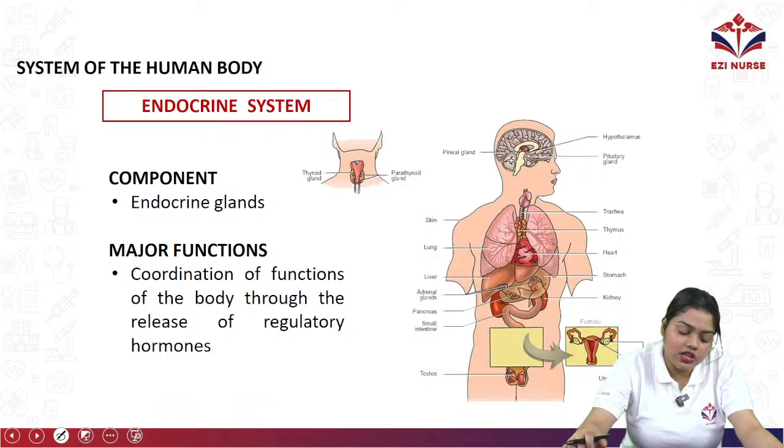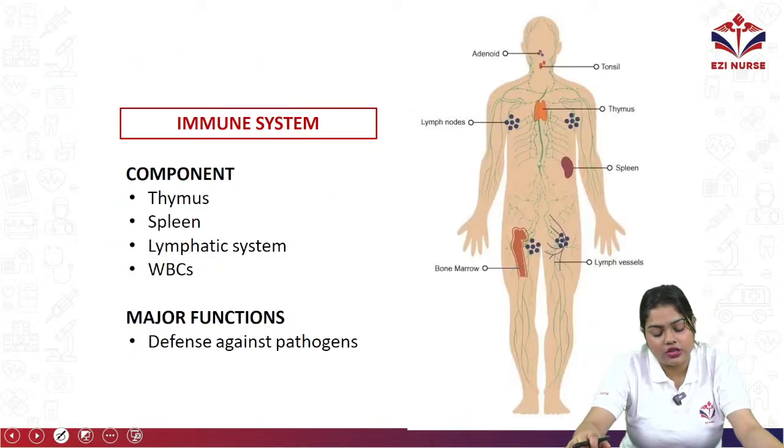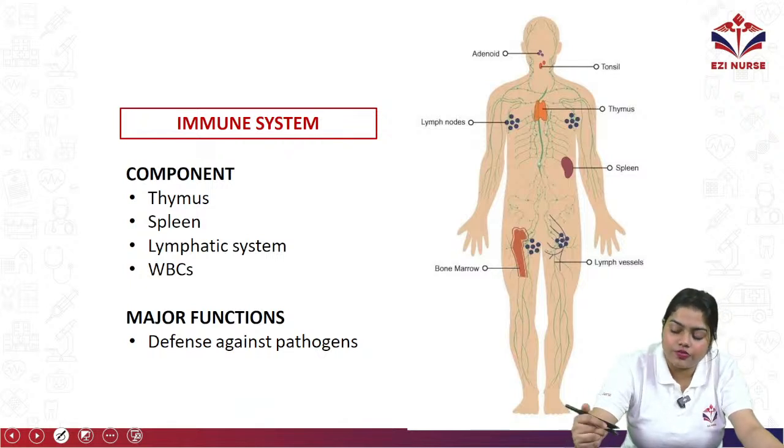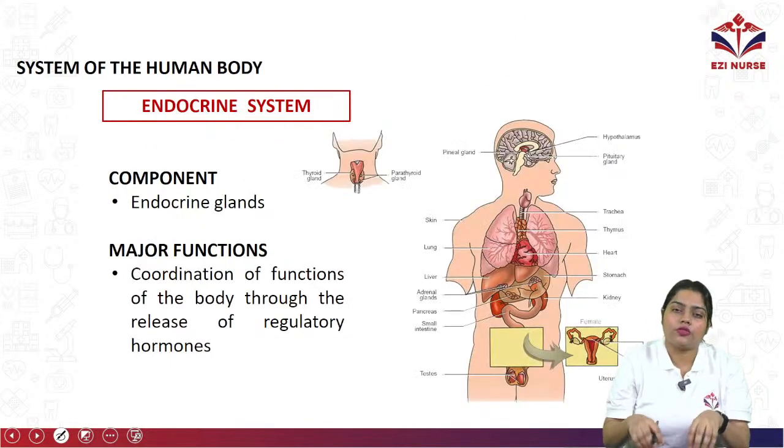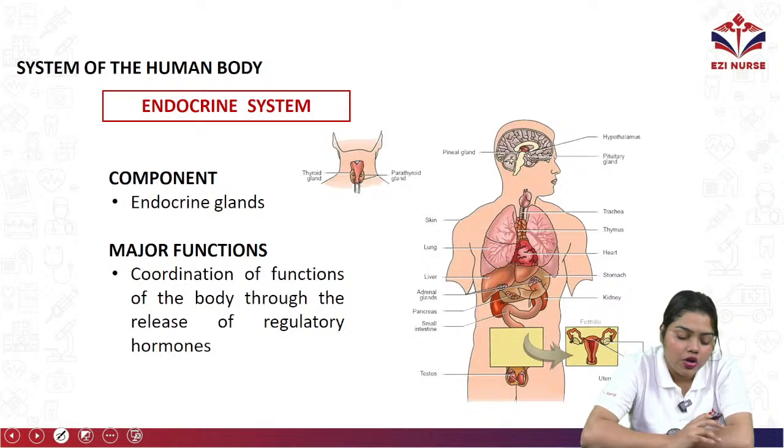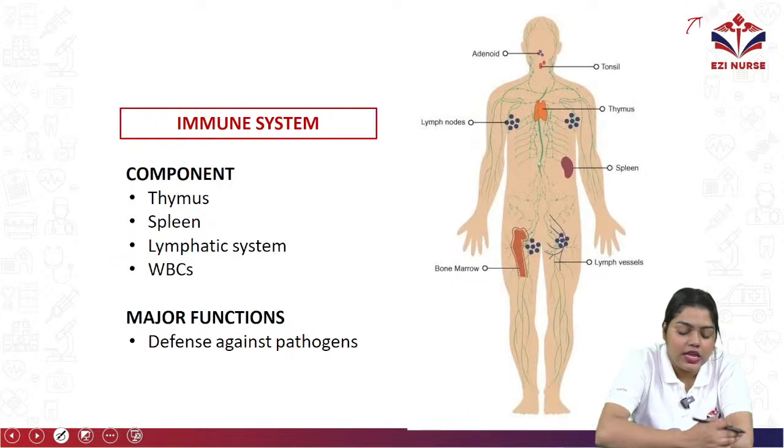The major function is coordination of the function of the body through the release of regulatory hormones. Those hormones will target different kinds of organs and make them work for a particular period of time. So that is the function of the endocrine system.